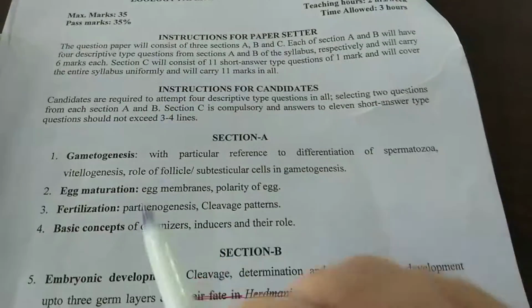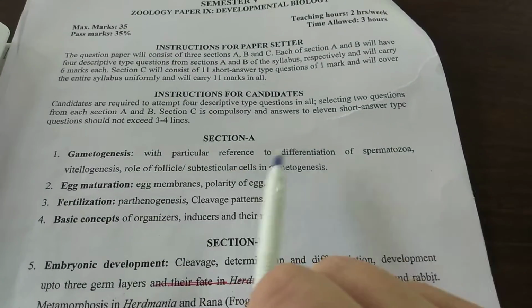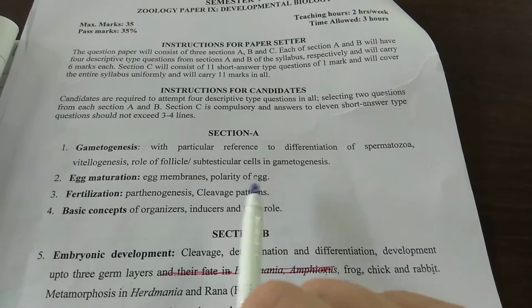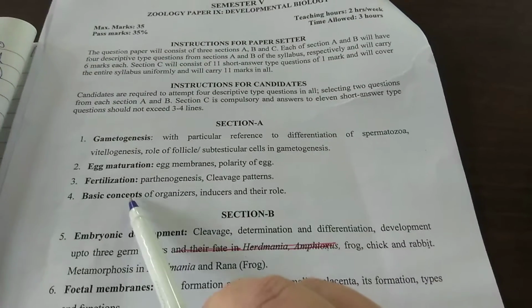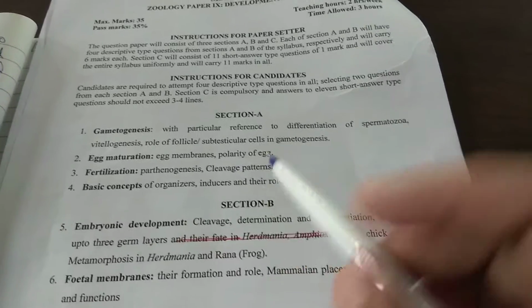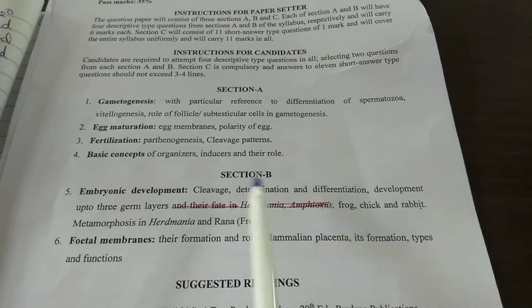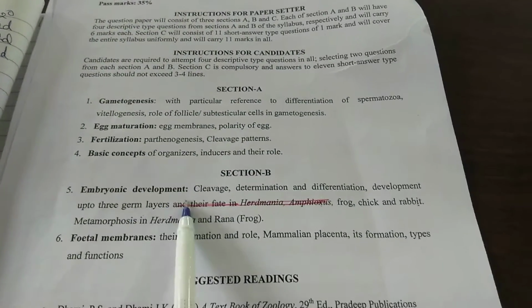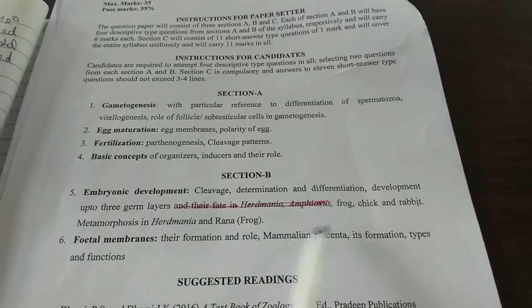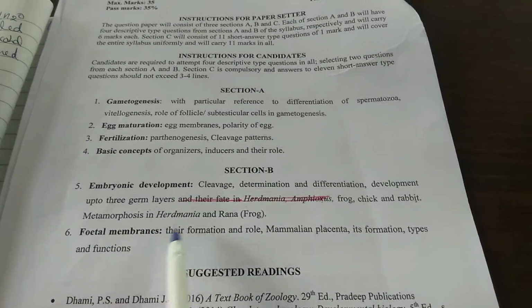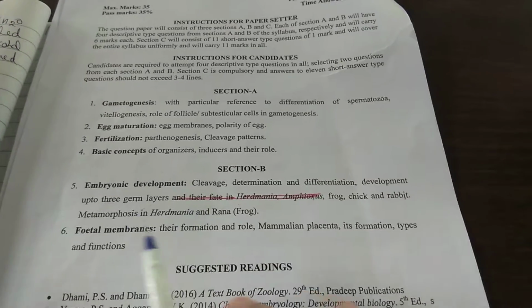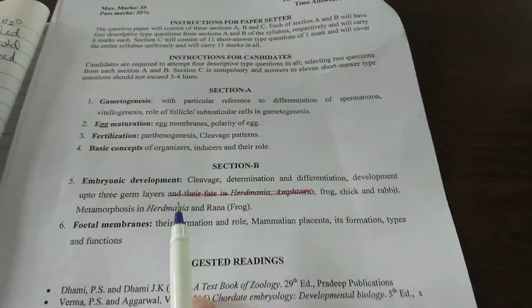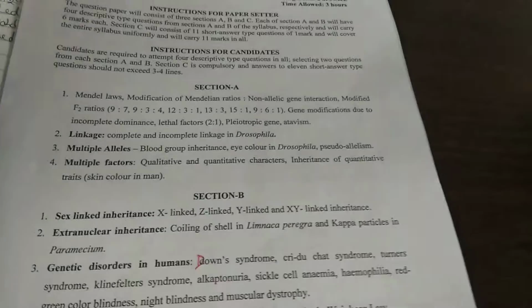In developmental biology, you're going to study about the gametogenesis with particular reference to differentiation of spermatozoa, vitellogenesis and gametogenesis, about egg maturation, membranes, polarity, fertilization, basic concepts of organizers, inducers and their role. In section B, you will study about the embryonic development up to 3 germ layers in frog, chick and rabbit, and metamorphosis in Herdmania and rana. You will also study about the fetal membranes, their formation and role, mammalian placenta, its formation, types and functions.